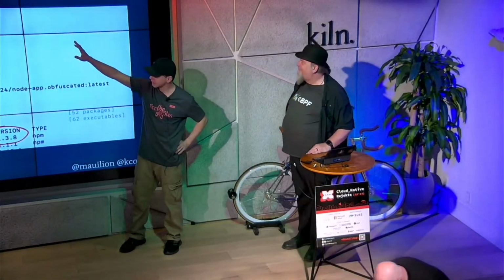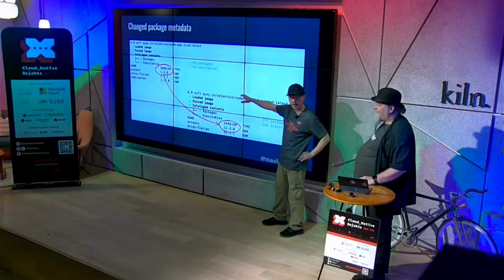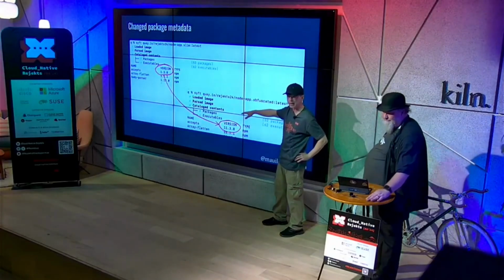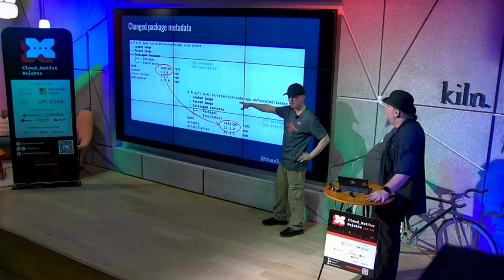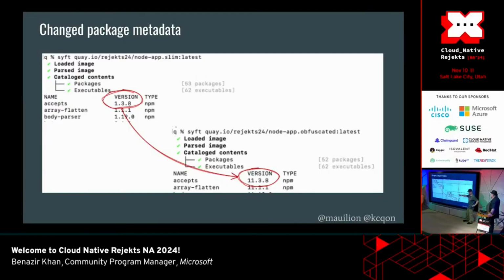Yeah, so the second kind of change that we got is the application package metadata change. That's where those 102 changes came from. And what we did, we rewrote the node package metadata. And if you look at the output from Sift, you'll see that, for example, for the accepts package, we went from version 1.3.8 to version